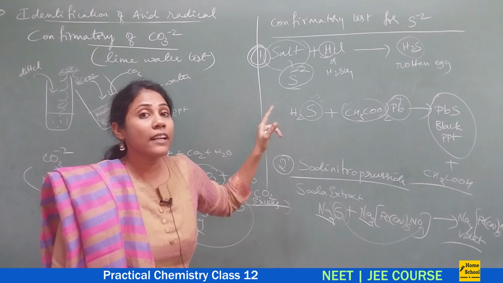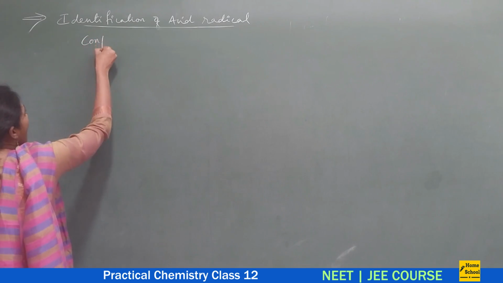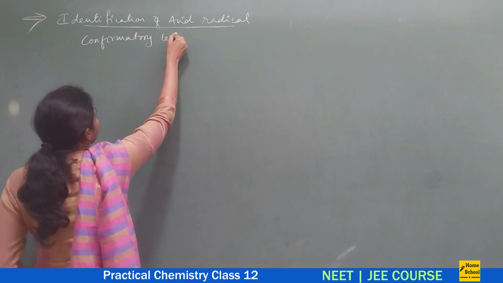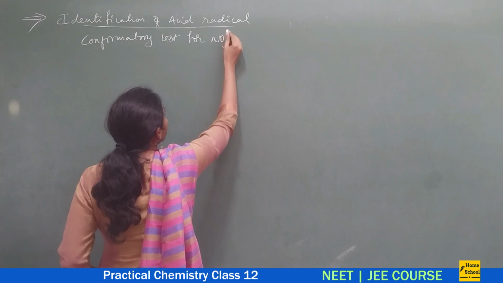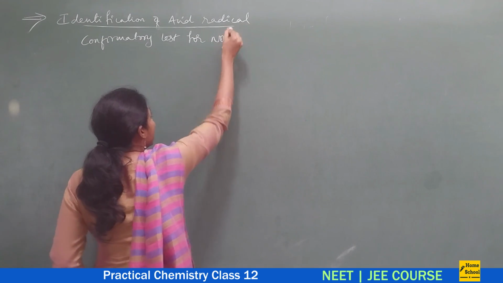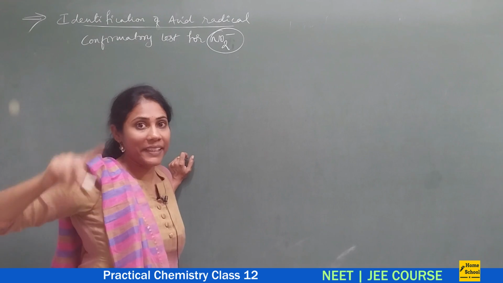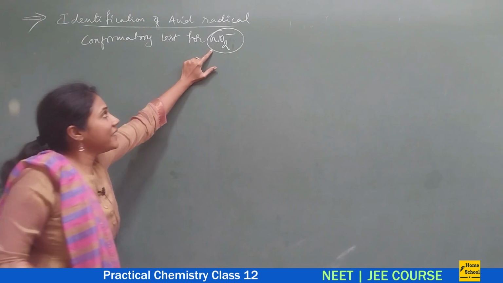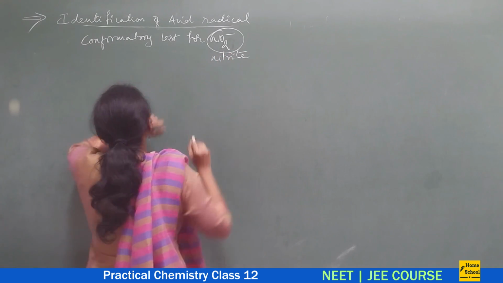Now let us see the confirmatory test for nitrite ion. If we talk about confirmatory tests for nitrite, we need to study two tests. So this is nitrite. NO3 minus is nitrate. Nitrate comes in the second group, whereas nitrite comes in the first group of acid radicals.